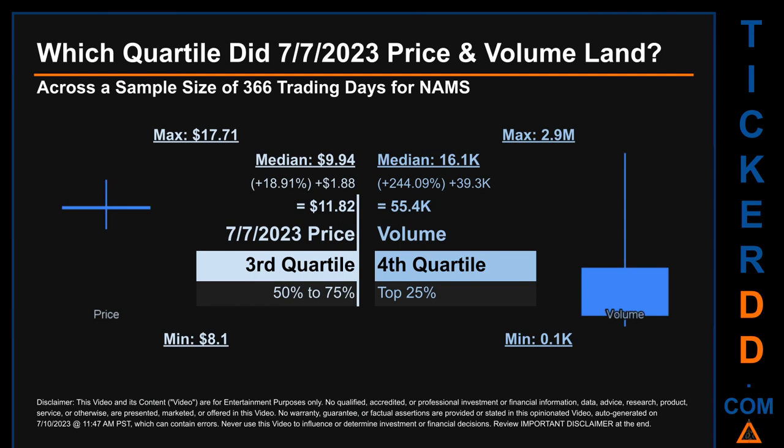Descriptively, NAMS has a median price of $9.94. Therefore, the 7th of July 2023 price was higher from that middle marker by 18.91%. The day's volume of 55.4 thousand was more than the median by 244.09%.